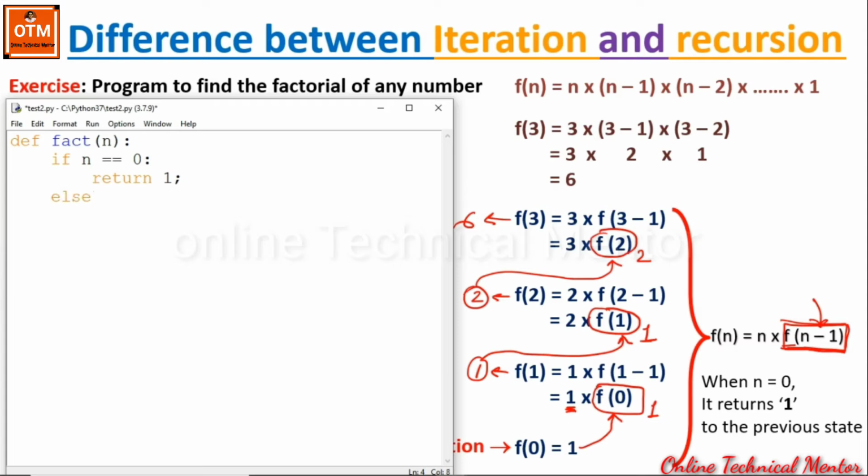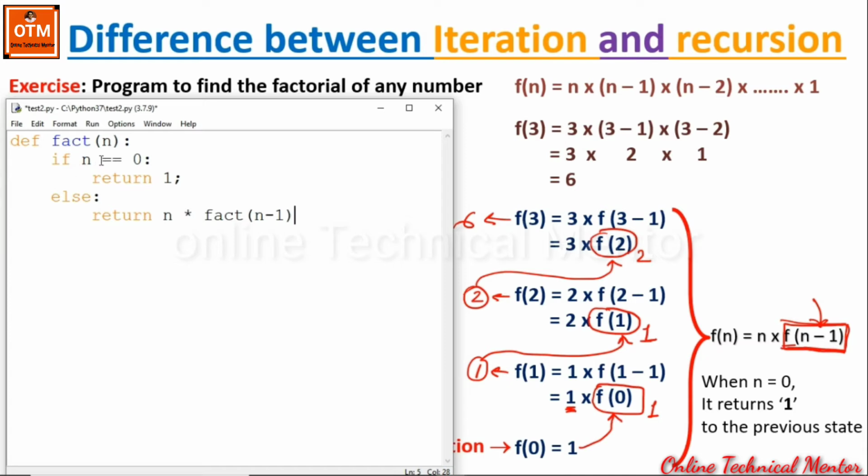Else, if it is other than 0, it will return n multiply fact of n minus 1. Look, I have written this statement in the else part: n multiply the function name and within parameter n minus 1.